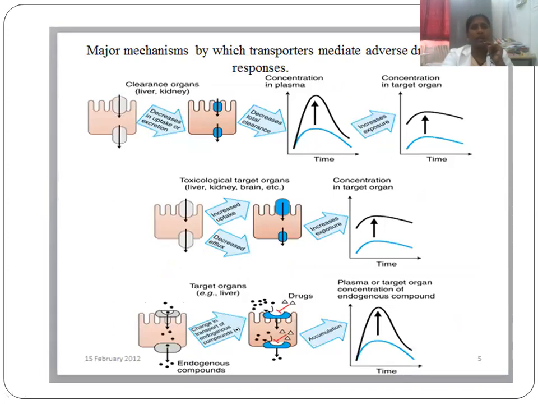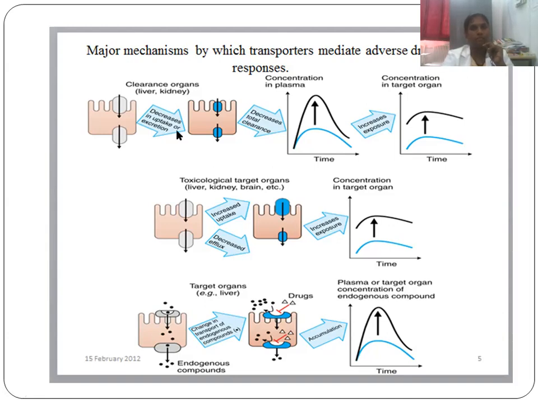And what is a major mechanism by which transporters mediate adverse drug reactions? Look here, clearance. As we discussed, clearance is always done through two organs. One is the liver, another one is the kidney.